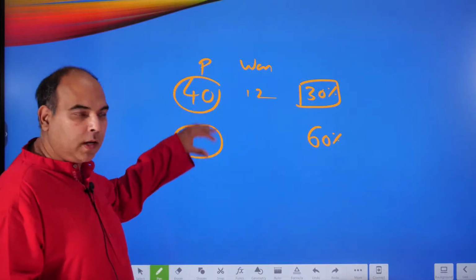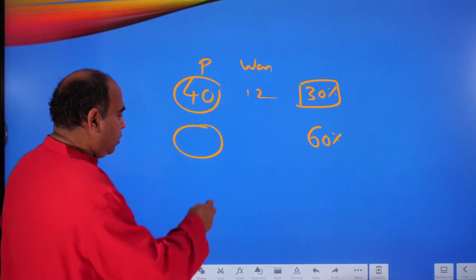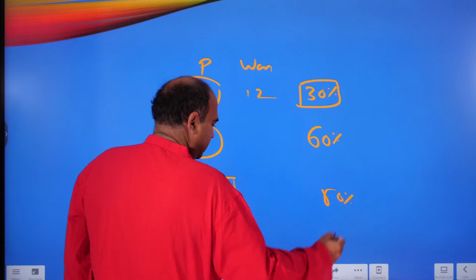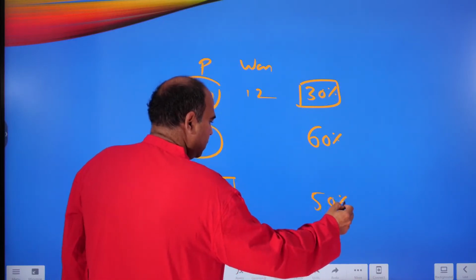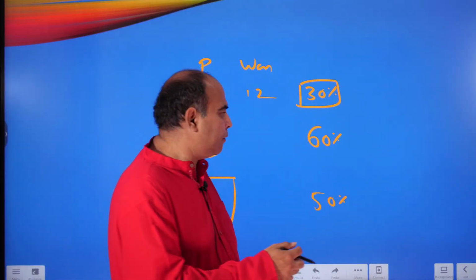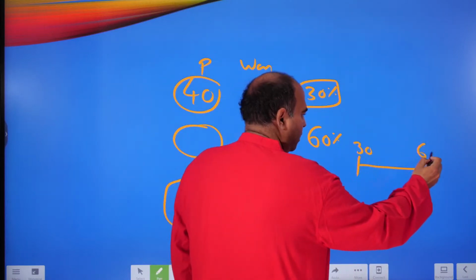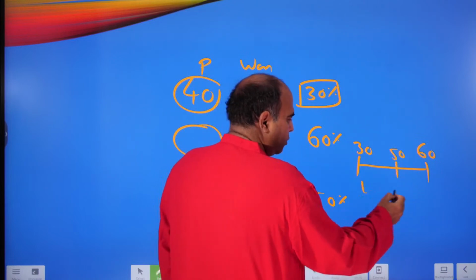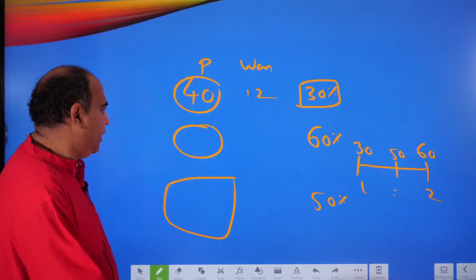And when you combine these two groups, in the overall matches, you get a 50% win rate. So 30 and 60 combining to give you 50 can only happen if the ratio of the number of matches is 1:2, which means that you've got 80 matches more to play.